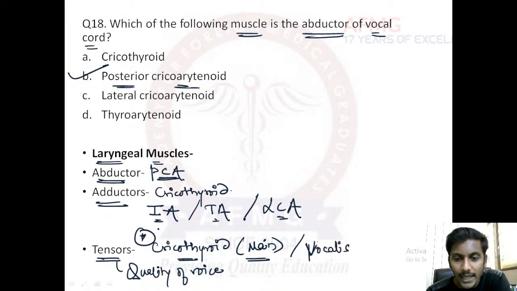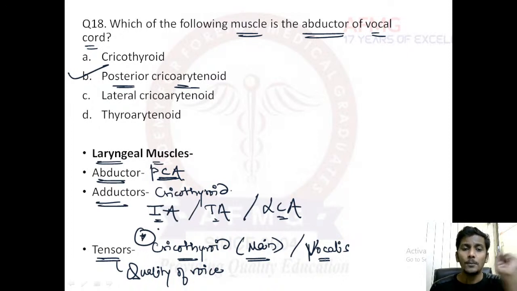Don't hesitate, vocalis is just a part of lateral cricoarytenoid, so some faculties might have given you lateral cricoarytenoid also. That's totally fine. Please remember, the main tensor of the vocal cord, one liner, cricothyroid. It is responsible for quality of voice.